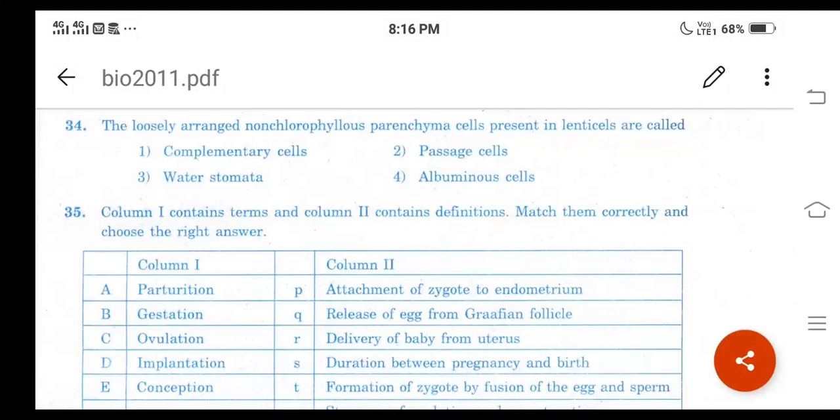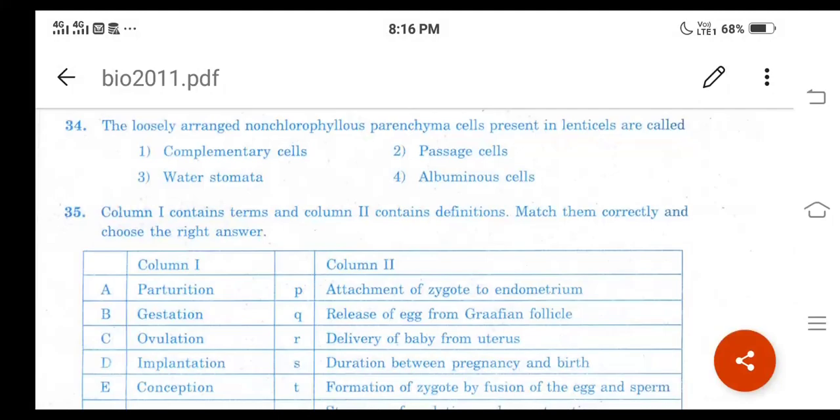And what about the second option, passage cells? Passage cells are present in the endodermal region of the roots. They are mainly meant for the passage of water from the cortex region into the stele region. Then the third option is water stomata. They are nothing but the hydathodes, which are present in the vein endings of the grasses and many herbaceous plants. They are mainly involved in the process of guttation.